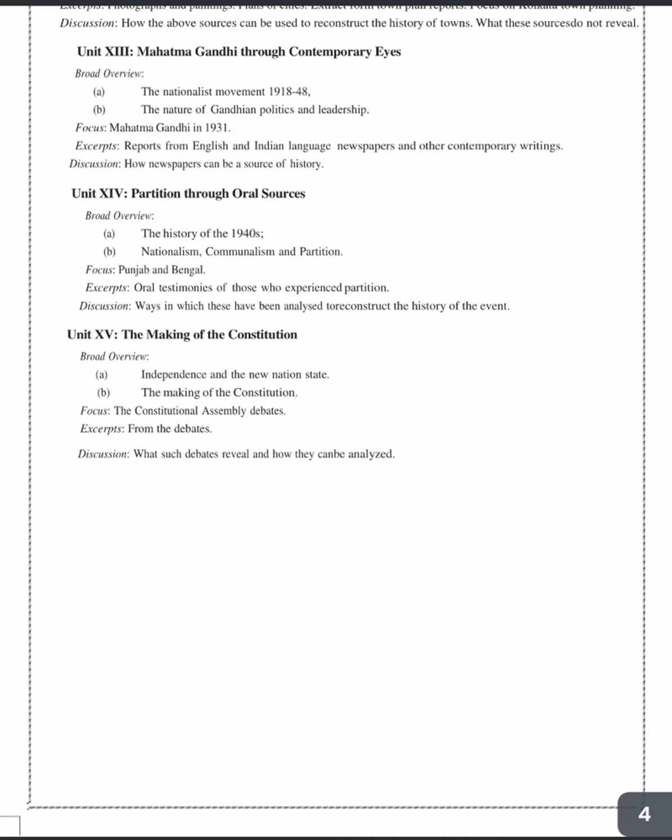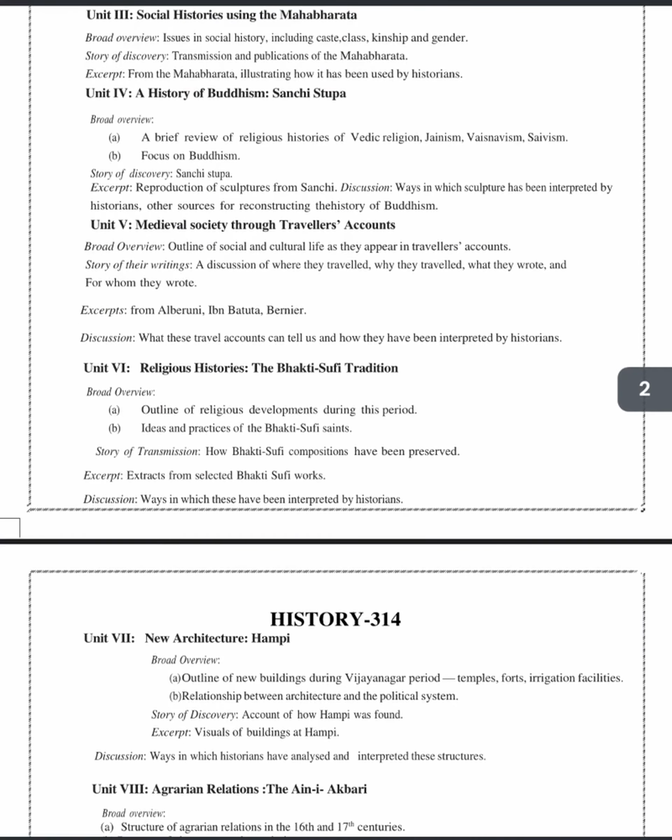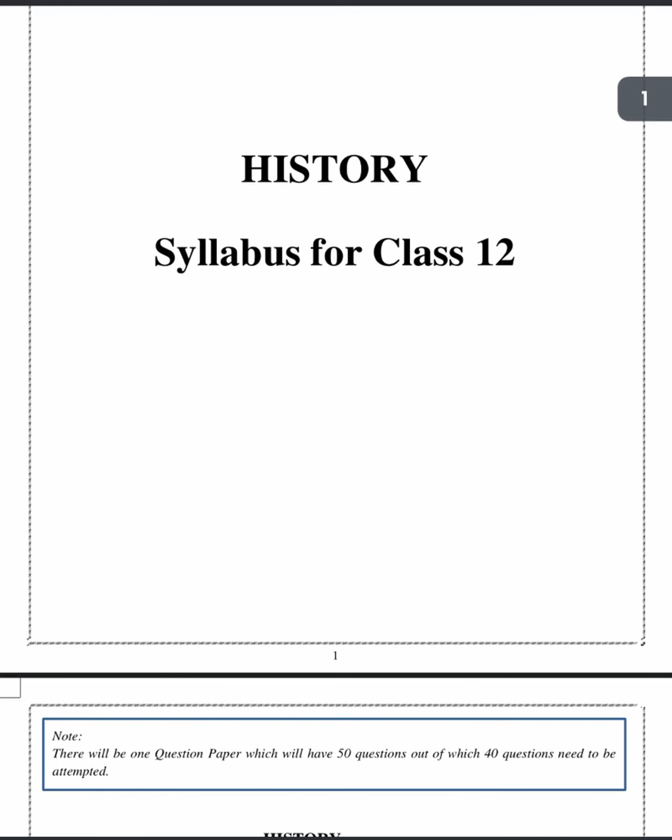Then the last unit, which is the most simple unit, is the making of the constitution, that is unit 15. So we will also be covering this unit. You can see we will study in this unit independence and the new nation state, the problem of refugees during this stage, and the making of the constitution and the important members who contributed towards the framing of our Indian constitution. So here we have the entire discussion about the syllabus.